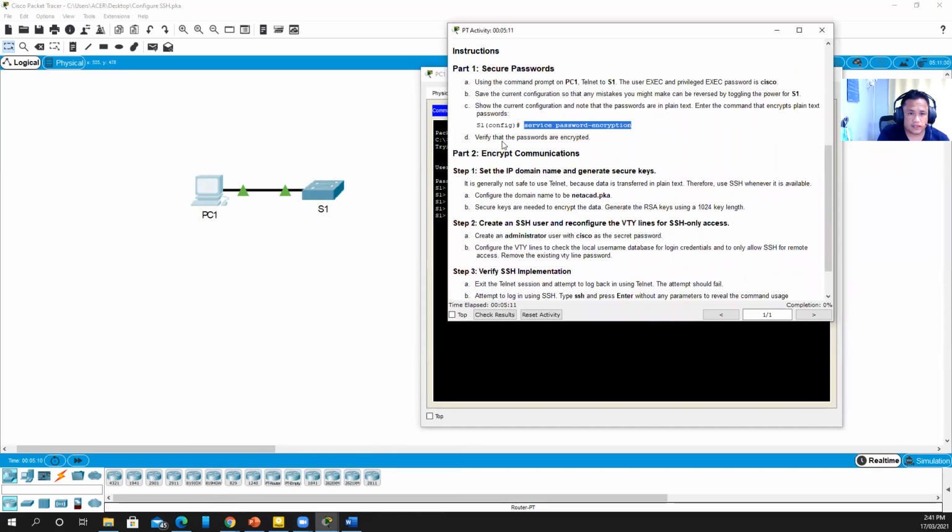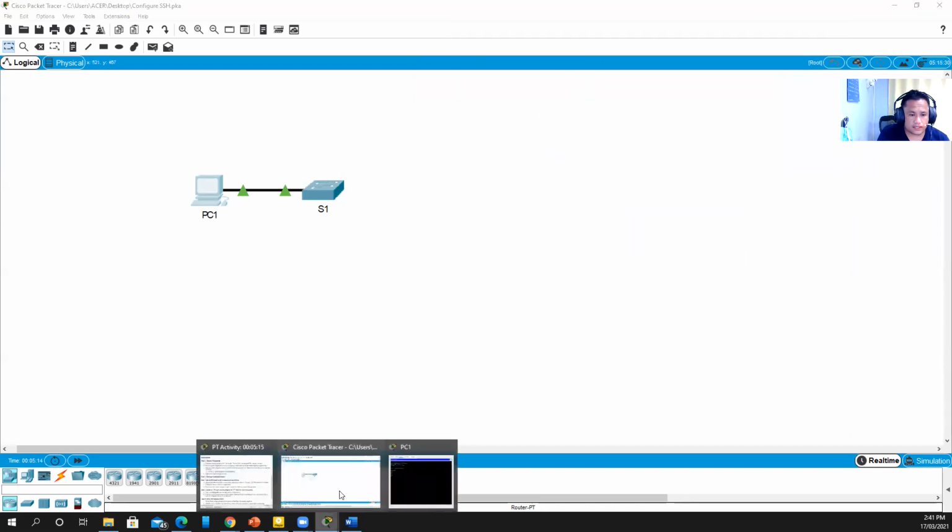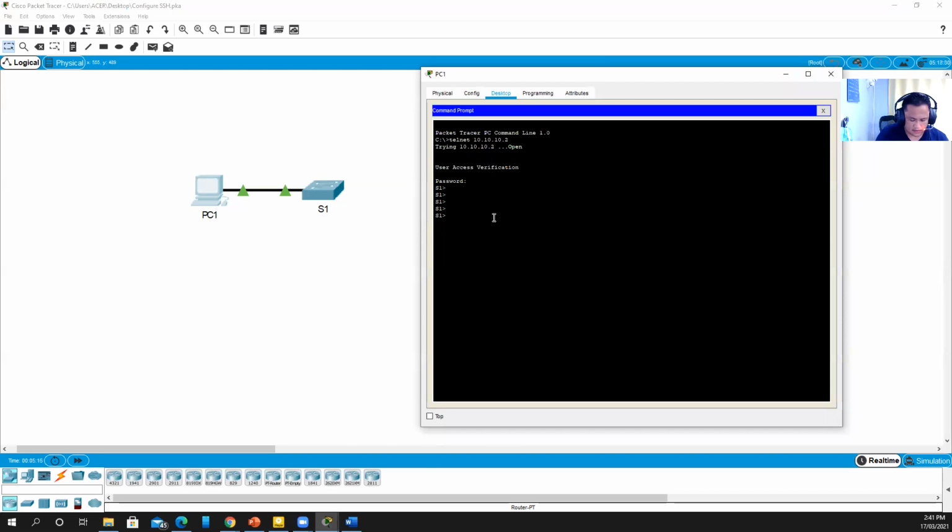Okay. So the next one, we will verify that the passwords are encrypted. So we will test if the password is in plain text by typing enable, and then the password is Cisco.